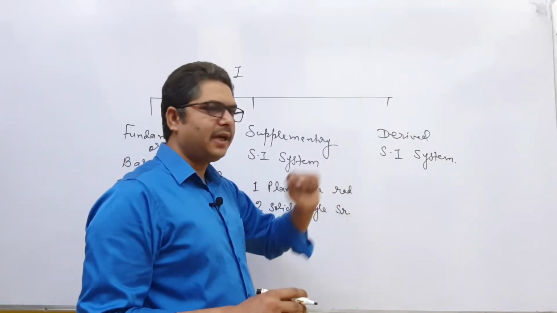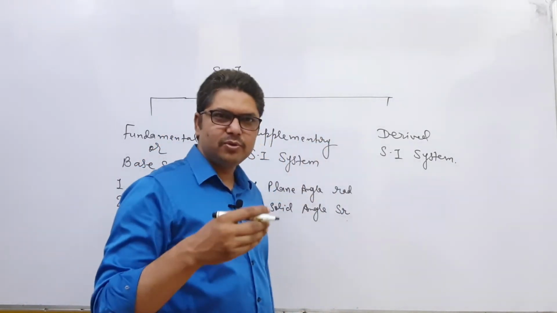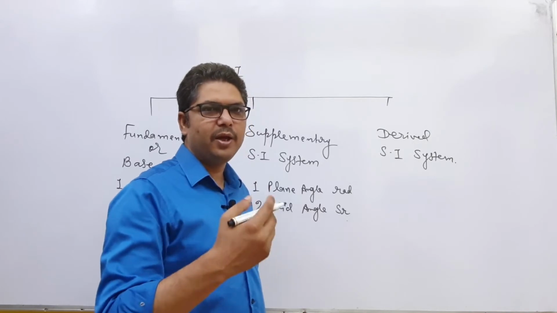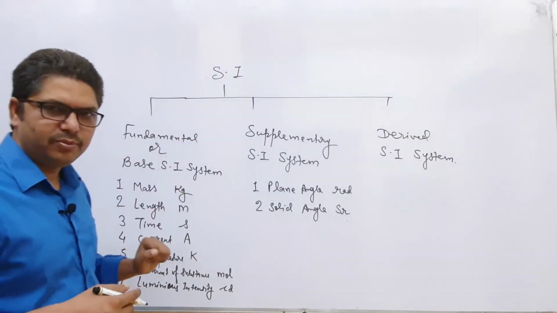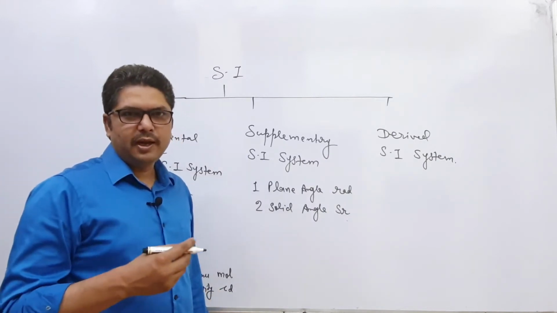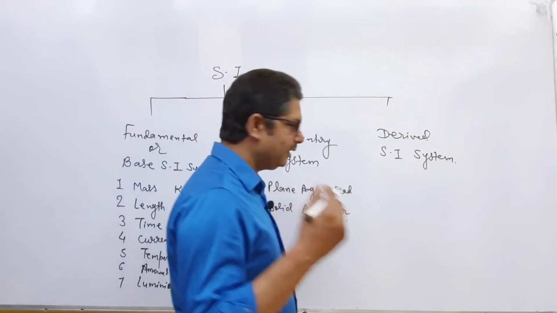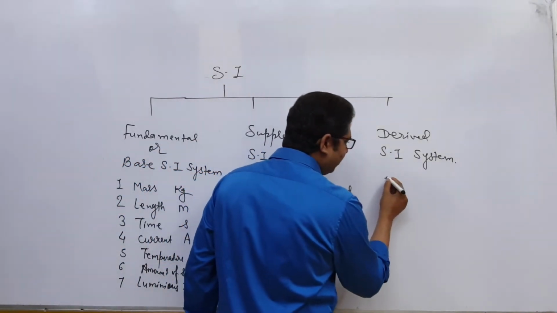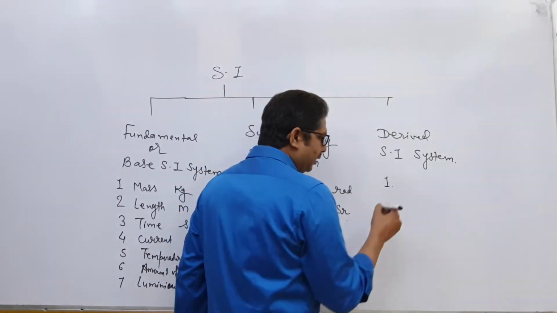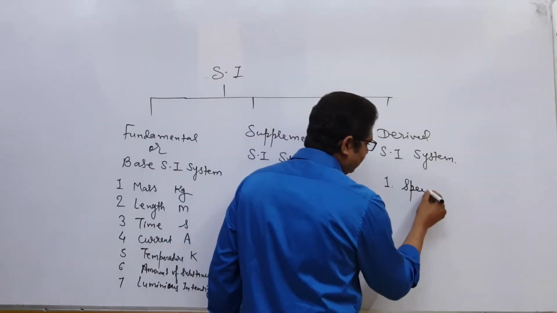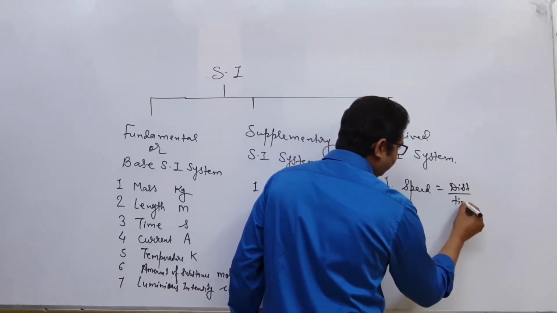Now derived SI system. Derived SI systems are the systems which can be obtained by multiplying or dividing the base SI system. So derived SI system have no fixed number. You can understand it like this. Suppose number first I am writing here, speed. Then speed equals distance by time.